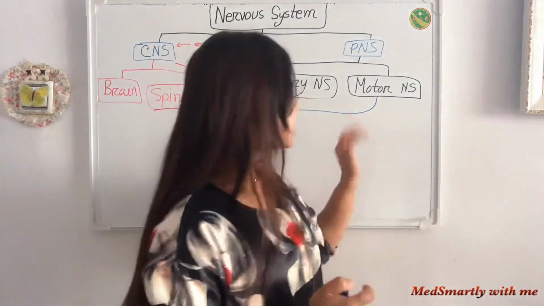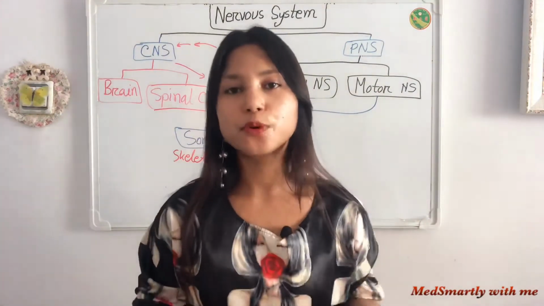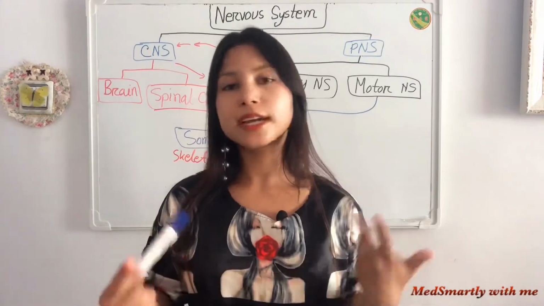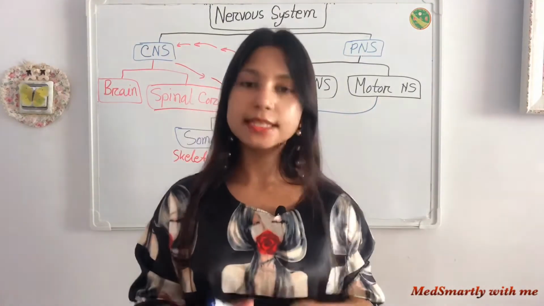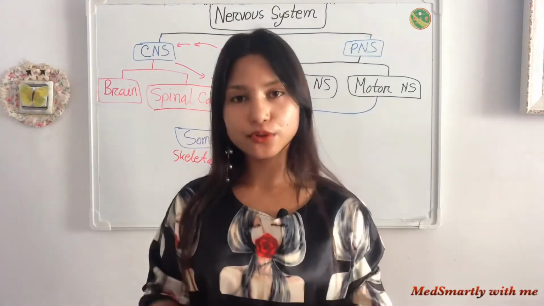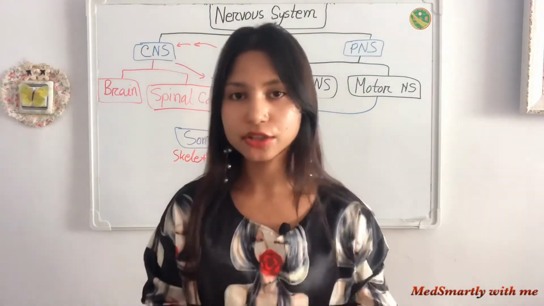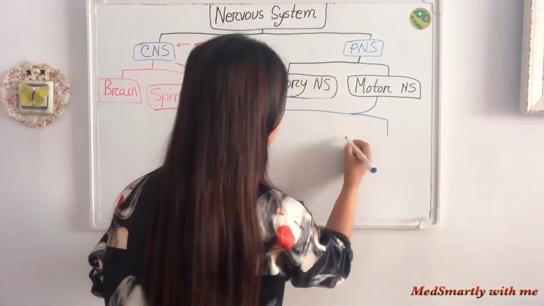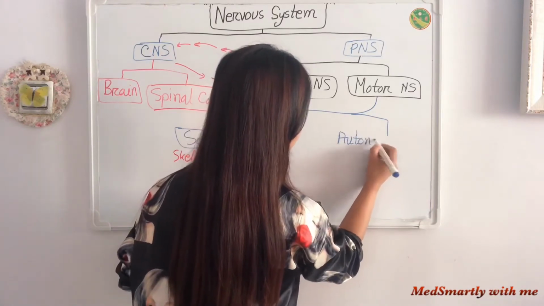But some commands go to our smooth muscles or our heart. These we cannot control. These are out of our control. If we cannot control an action, those are automatic actions that happen automatically.